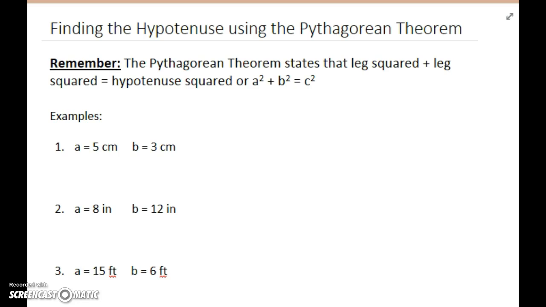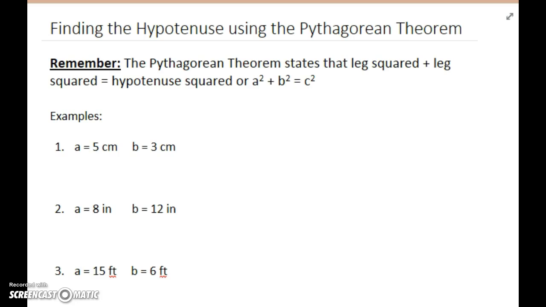Today we are going to be looking at finding the hypotenuse using the Pythagorean theorem. What I'd like you to remember is that the Pythagorean theorem states that a leg squared plus the other leg squared equals the hypotenuse squared, or we write it as a squared plus b squared equals c squared. You will notice I have labeled the missing legs both A and B.